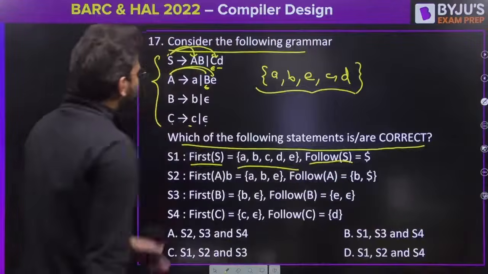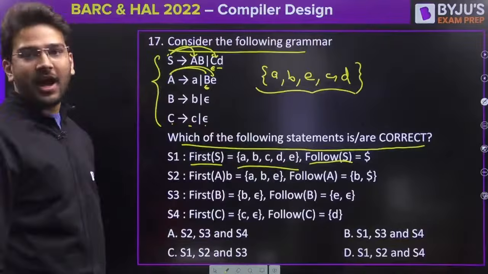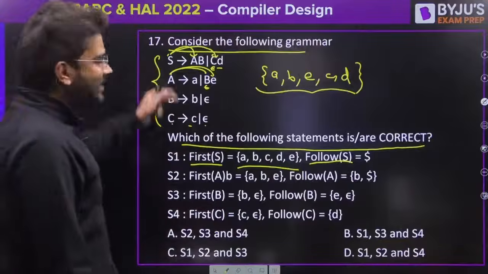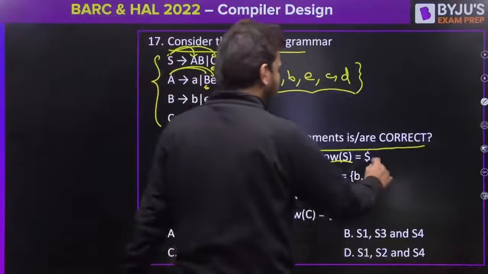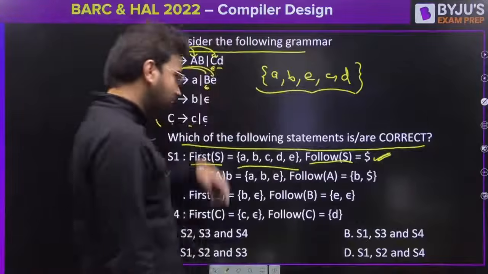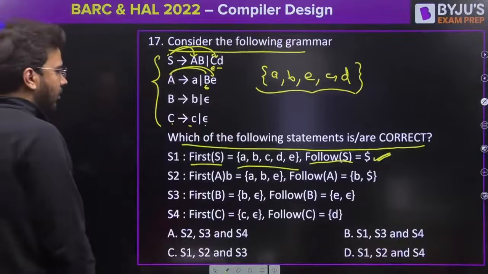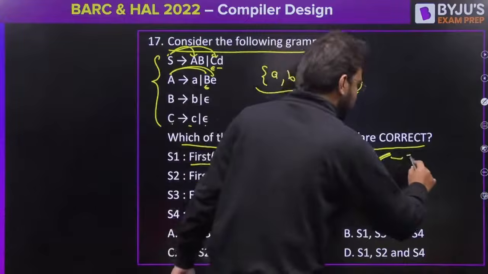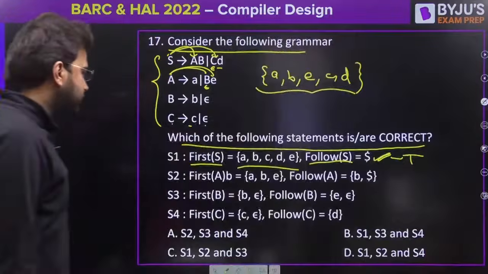What is follow of S? Do you have S anywhere in the RHS? No. S is the starting symbol. So definitely follow will be dollar. Follow of S will be dollar. Statement S1 is correct. Clear?